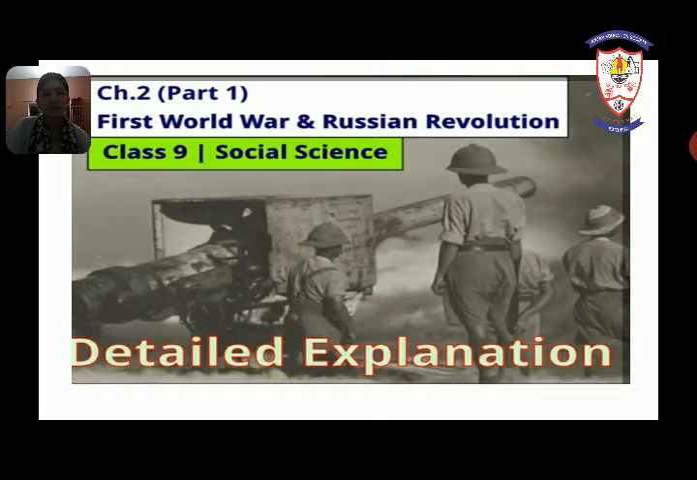So here, students, in this chapter we will study two important points, which are First World War and Russian Revolution. Here we will see how First World War began, what were its factors, what were the effects of First World War. After that, we will see Russian Revolution, which is also known as Bolshevik Revolution. So, let's begin with our second chapter, First World War and Russian Revolution.